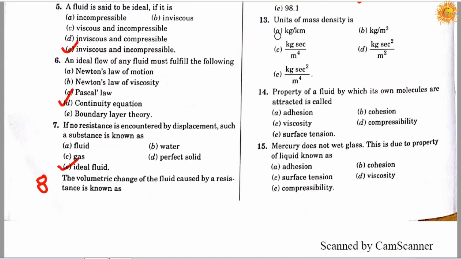Question number 13. Unit of mass density is: option A, kg per kilometer; option B, kg per meter cube; option C, kg into second per meter power 4; option D, kg into meter square per kg into second square per meter square; option E, kg into second square per meter power 4. So the correct answer is E, it will be kg into second square upon meter to the power 4. Question number 14.